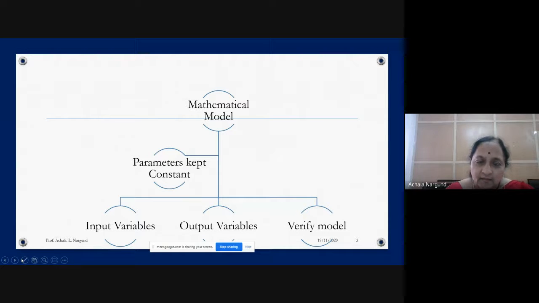So that is what the assumptions are. So I do some assumptions. I have input variables. So these are parameters. This is inputting the variables. So input the variables, output variables, and then verify the model. So this is what exactly mathematical modeling means.